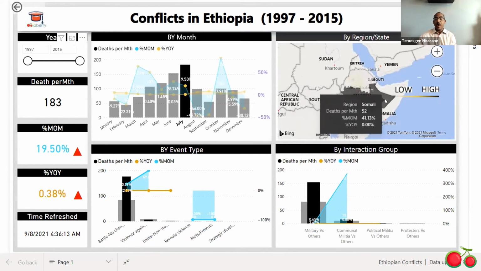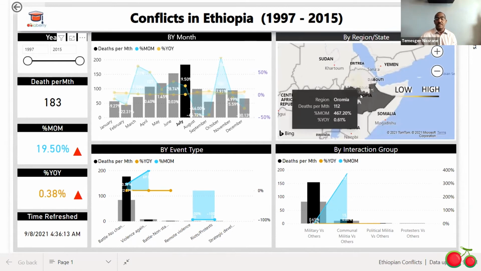The Somali region, the Ethiopian Somali, has 52 days per month, and Oromia has 112 days per month. Oromia is one of the largest ethnic groups in Ethiopia.